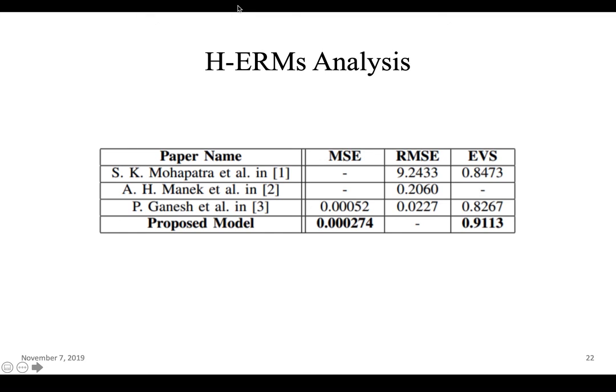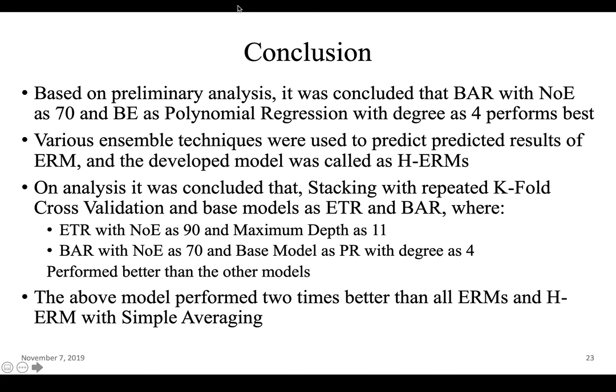So it can be concluded that our proposed model is performing better than all the other best models from other papers. And this is the conclusion that we arrived at, as mentioned before.